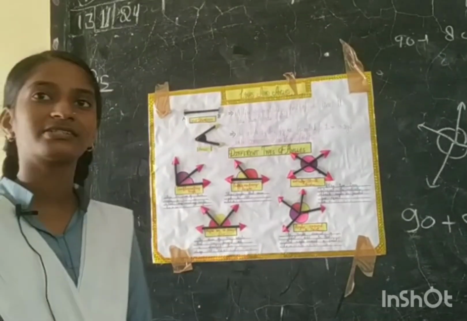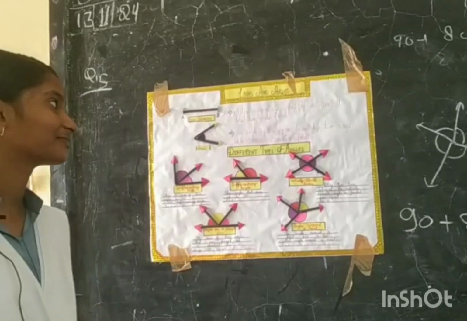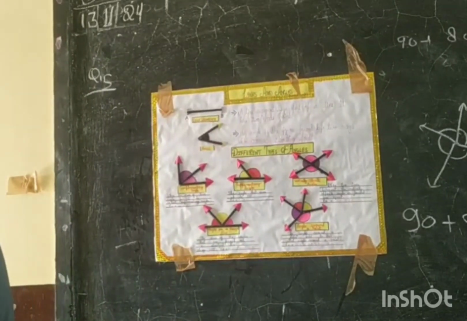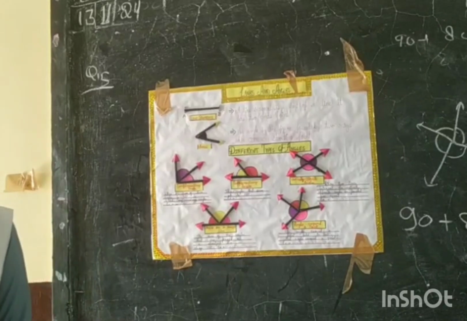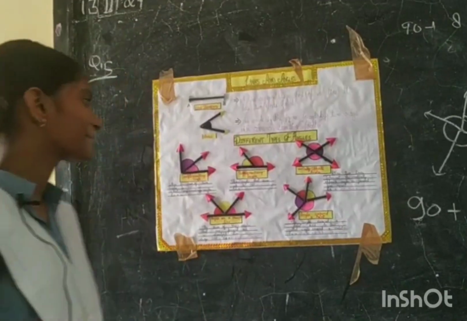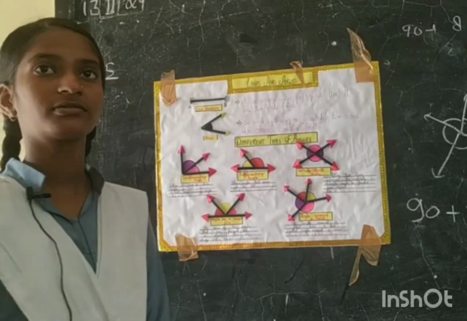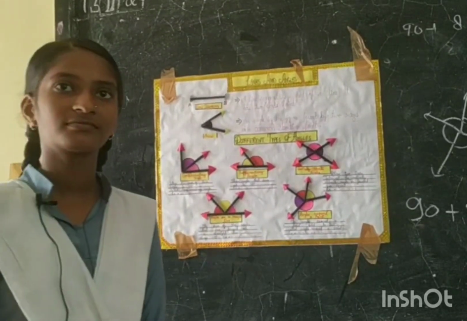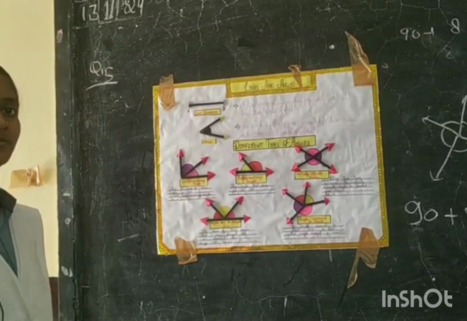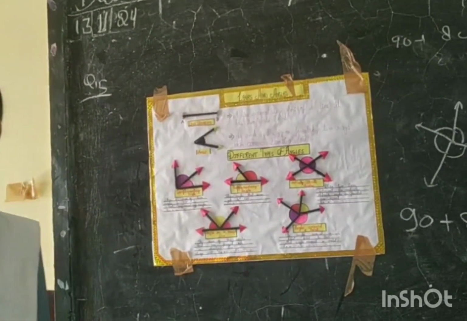Suryansh, stand up. What is a line segment? Sit down. Saksham, stand up. What is a vertically opposite angle? Opposite side of an angle is called a vertically opposite angle. Sit down. Vikas, stand up. Tell me angles on a straight line.